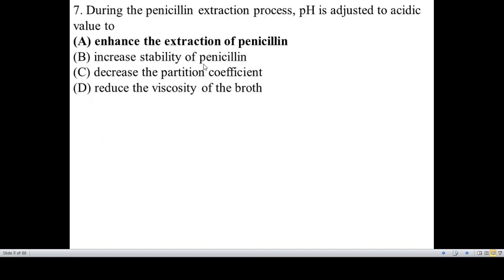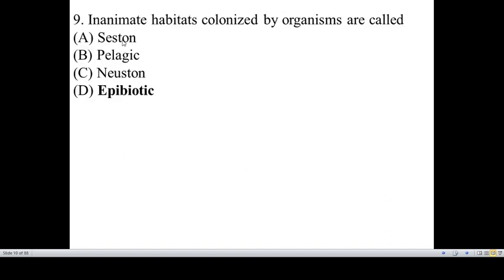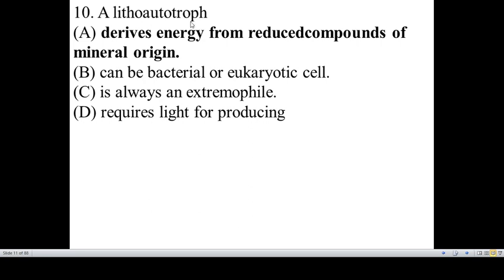In the penicillin extraction process, the pH is adjusted to an acidic value. What is the reason for adjusting the pH to an acidic value? It is generally to enhance the extraction of penicillin. Marine bacteria change their morphology in response to the nutrients in their surrounding environment, a phenomenon called pleomorphism. Inanimate habitats colonized by organisms are called epibionts. Lithoautotrophs derive energy from reduced compounds of mineral origin.